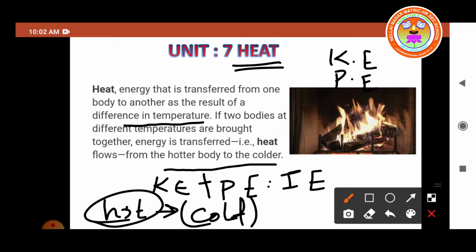That is how heat energy is transferred from one body to another. In this lesson we are going to learn how heat transfer takes place, and also the effects of heat, heat capacity, change of state, and latent heat. So this is the introduction to heat.